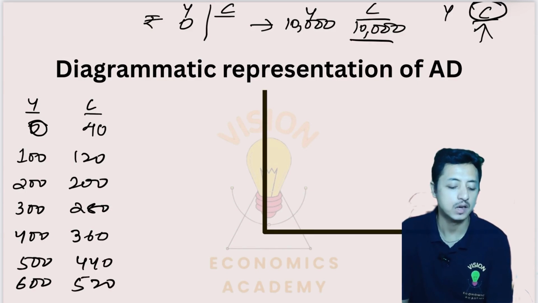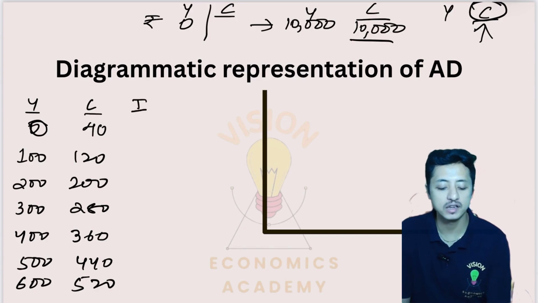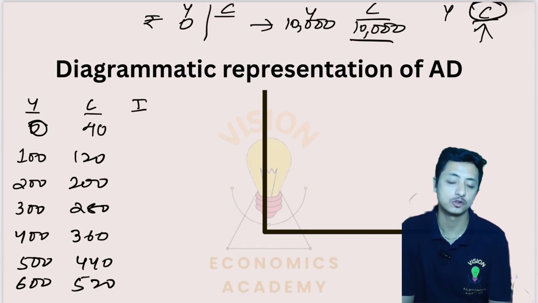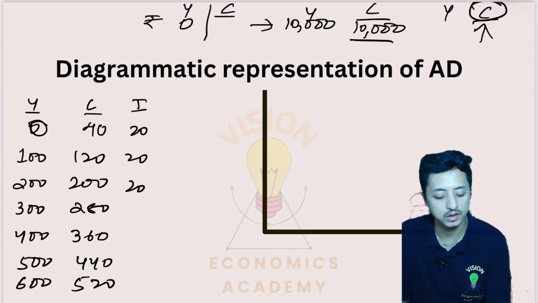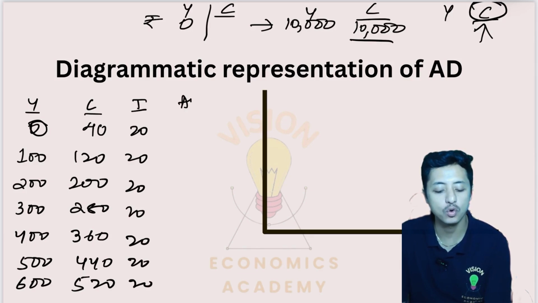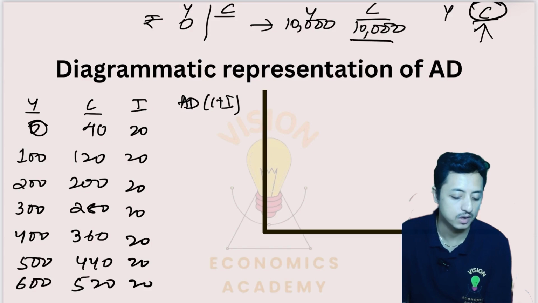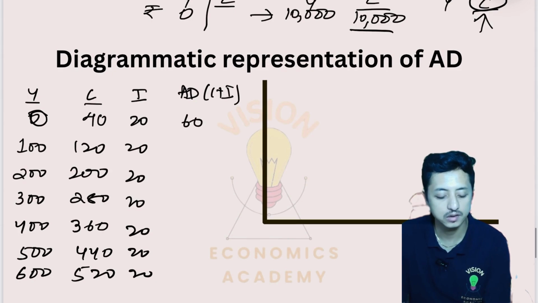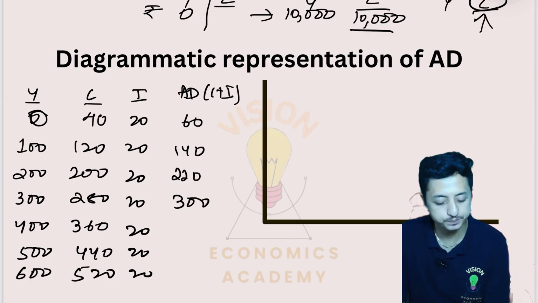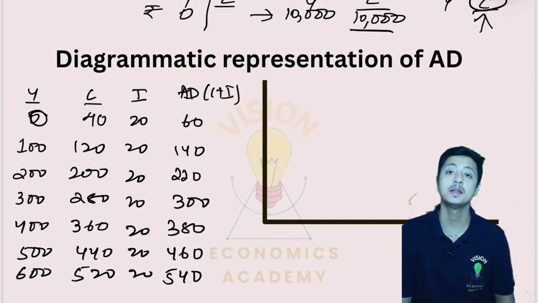Now investment, as I've already said, we are taking to be constant or autonomous: 20, 20, 20, 20 throughout. Now aggregate demand is C plus I, so 40 plus 20 is 60, then 140, 220, 300, 380, 460 and 540. So this is the aggregate demand.